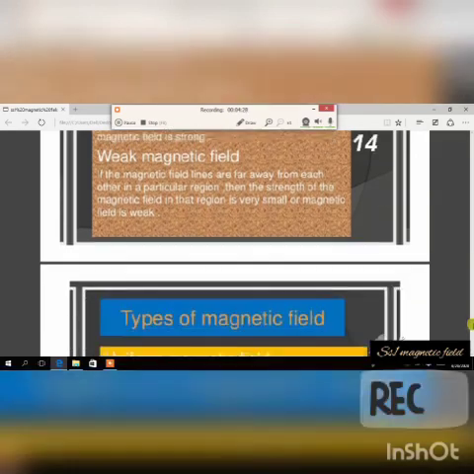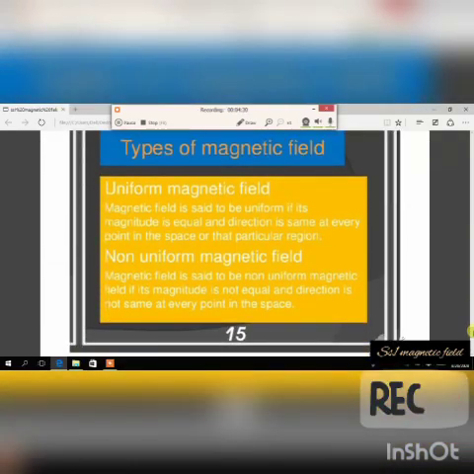Are you getting it? So that one is as simple as that. Types of magnetic field. We have the uniform magnetic field. A magnetic field is said to be uniform if its magnitude is equal and direction is the same at every point in space. But when it is non-uniform, the magnetic field is said to be non-uniform if its magnitude is not equal and direction is not the same at every point in space. So when they ask you about uniform magnetic field and non-uniform magnetic field, this is it.